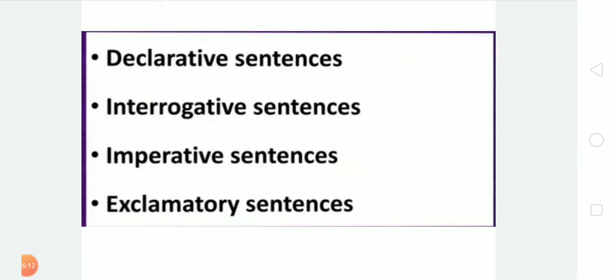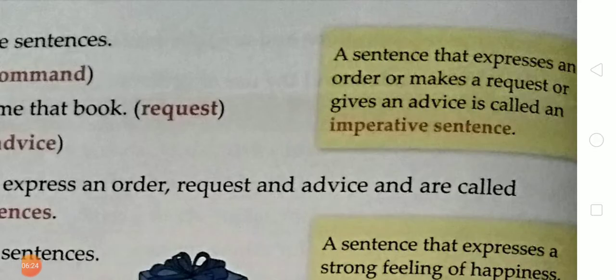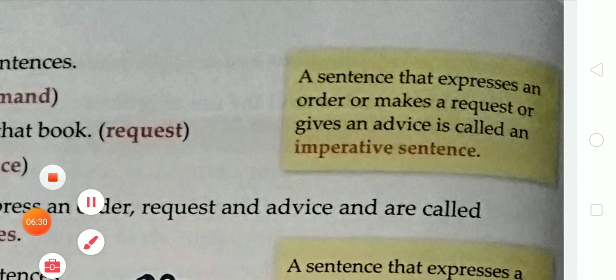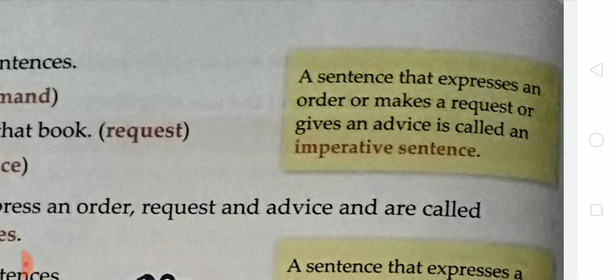Now the next sentence is the imperative sentence. Okay, imperative sentences. So what are imperative sentences? Let's learn about it. So student, the third is the imperative sentence. What is an imperative sentence? A sentence that expresses an order or makes a request or gives advice is called an imperative sentence.